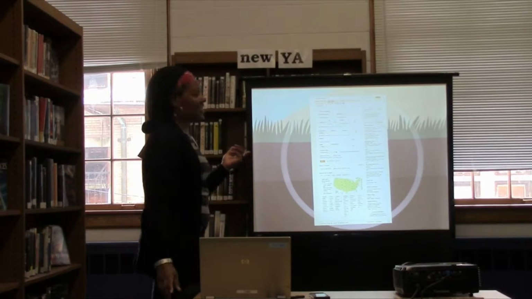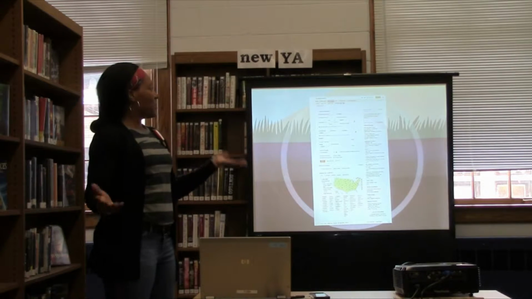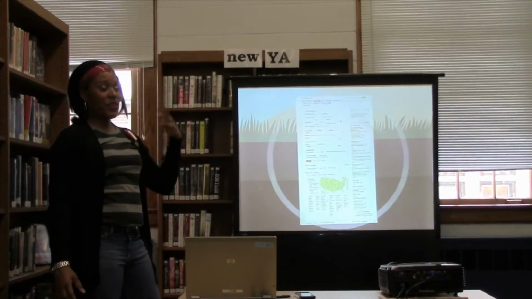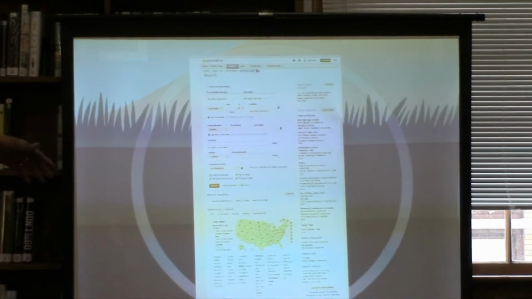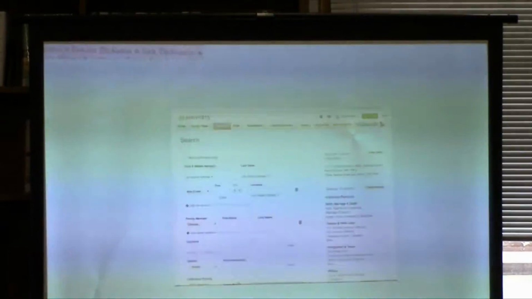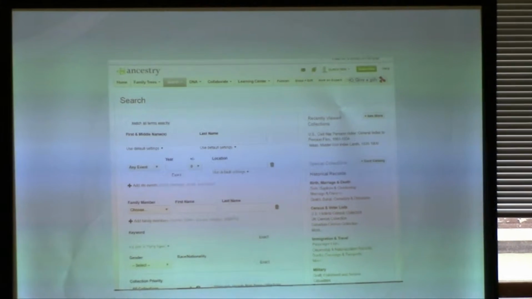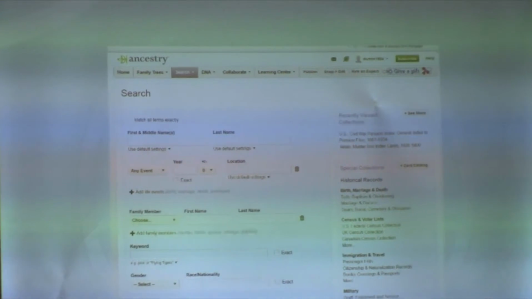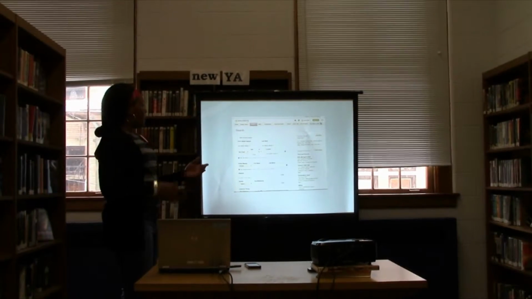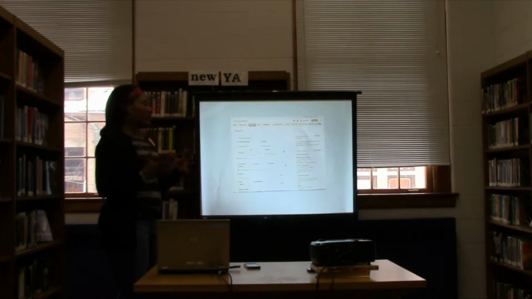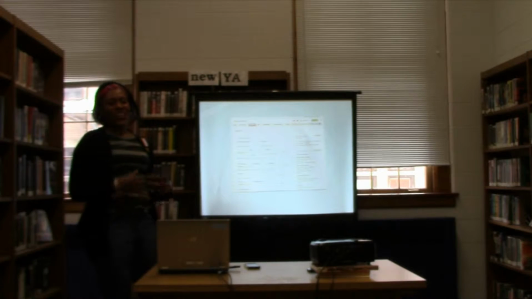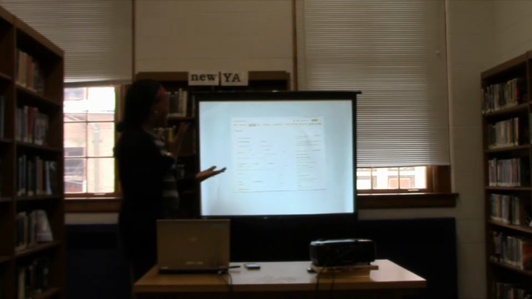So let's start with Ancestry.com. Ancestry.com, which is available here, this is what you would see when you log on. And actually, you don't have to log on. You can just go into Ancestry.com and you will come up with this search page. On the search page, you will see that you can search using a lot of different criteria. So, for example, you can go by name, you can go by historical records, birth records, anything that you know. So you start where you are. You don't have to know a lot in order to get started.